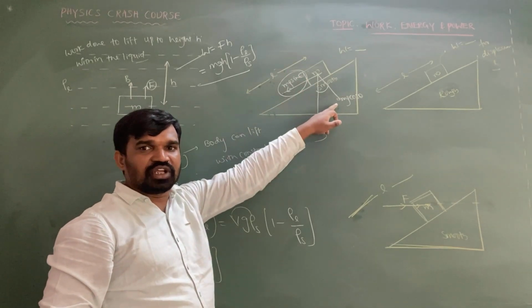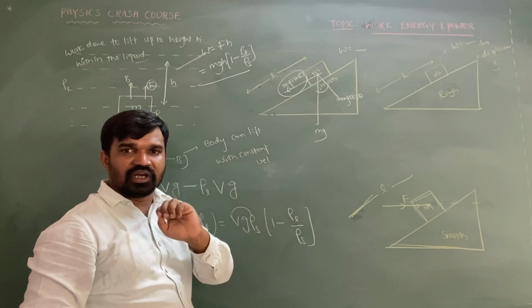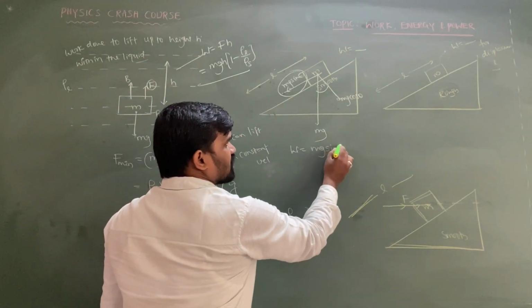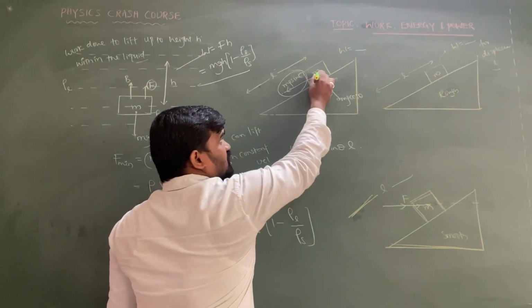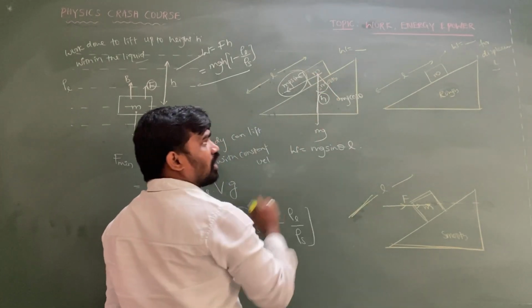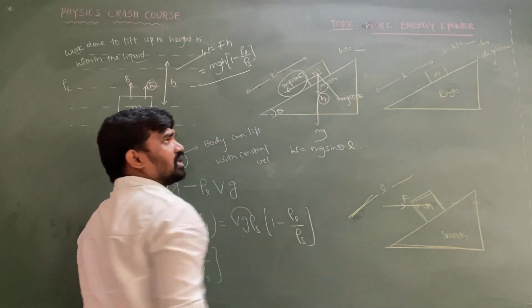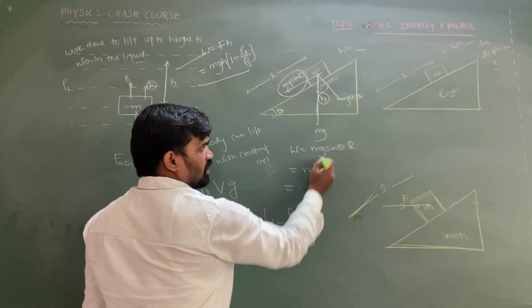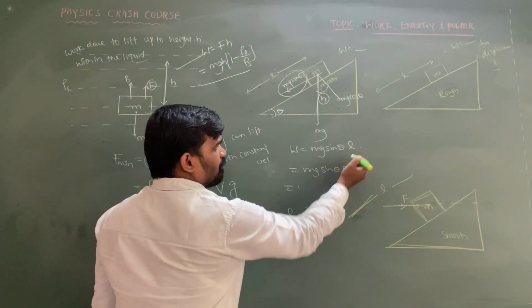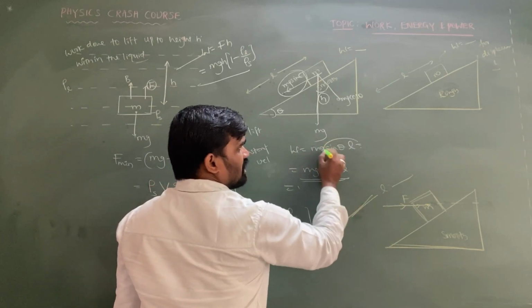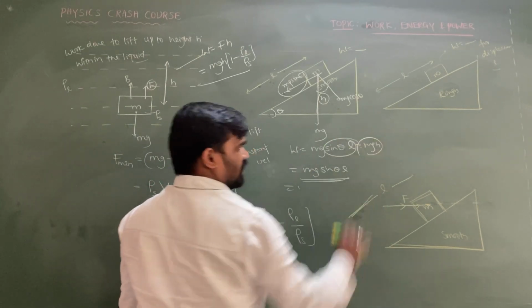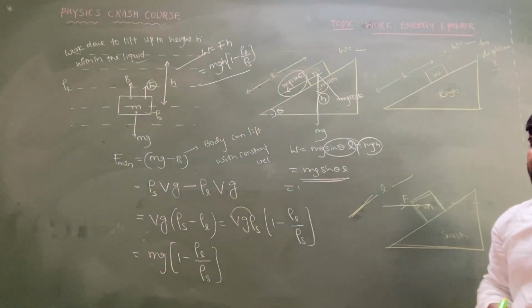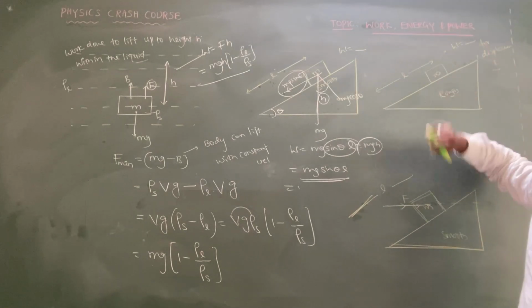The work done by mg cos theta is equal to 0 because it is perpendicular to displacement, whereas the work done by mg sin theta is equal to mg sin theta into L. Suppose this is at a height h. Sin theta is equal to opposite side by hypotenuse, so h equals L sin theta, and we can write the work done as mgh. So this is mg sin theta into L.